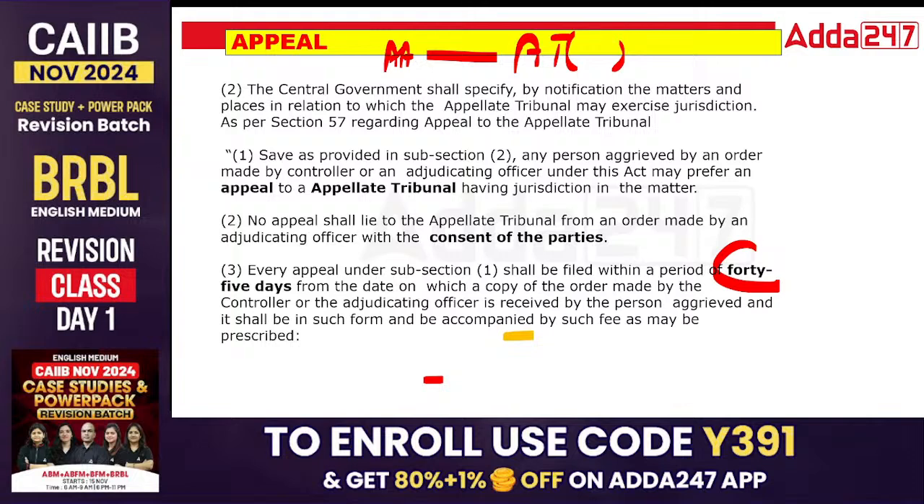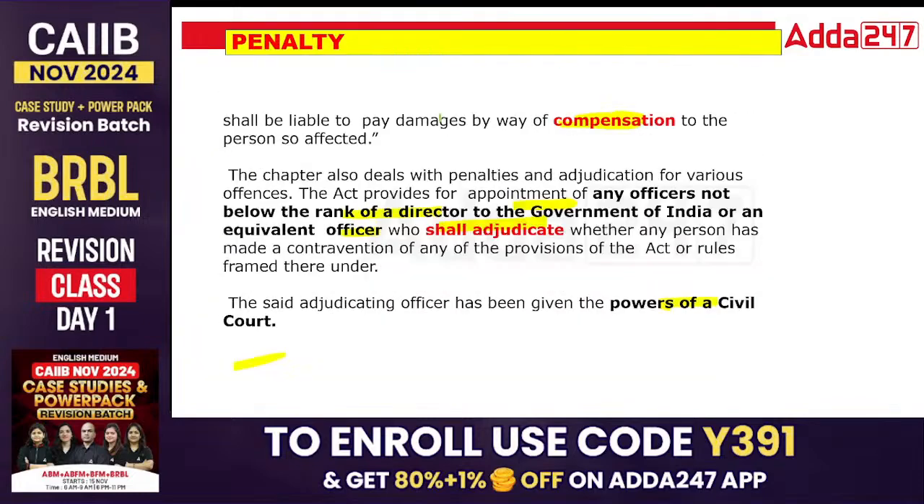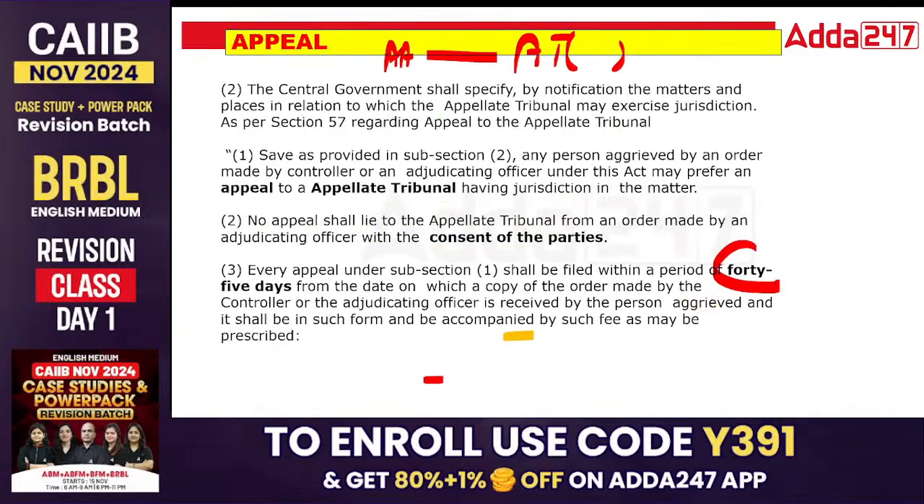Appeal shall be filed within 45 days. That is very much important. Now, an appeal should be disposed of within 6 months. That is important. The copy of the order shall be given to each party, and after sufficient reason, we can also extend the period of 45 days. So this is very, very important.